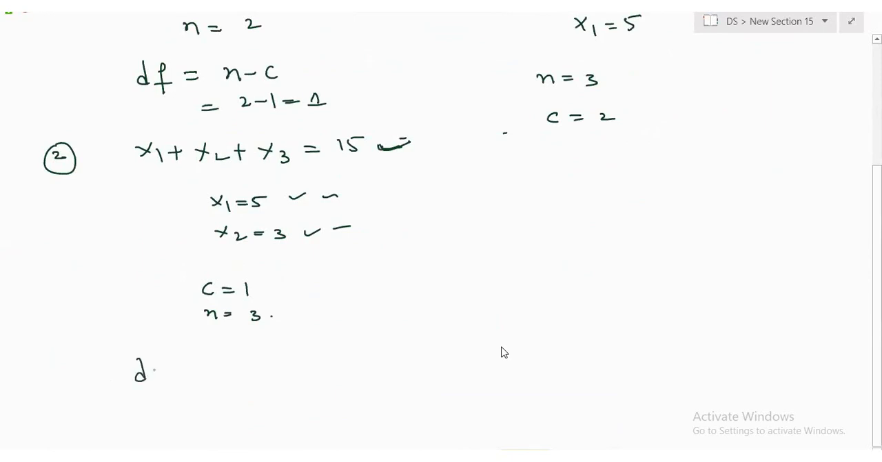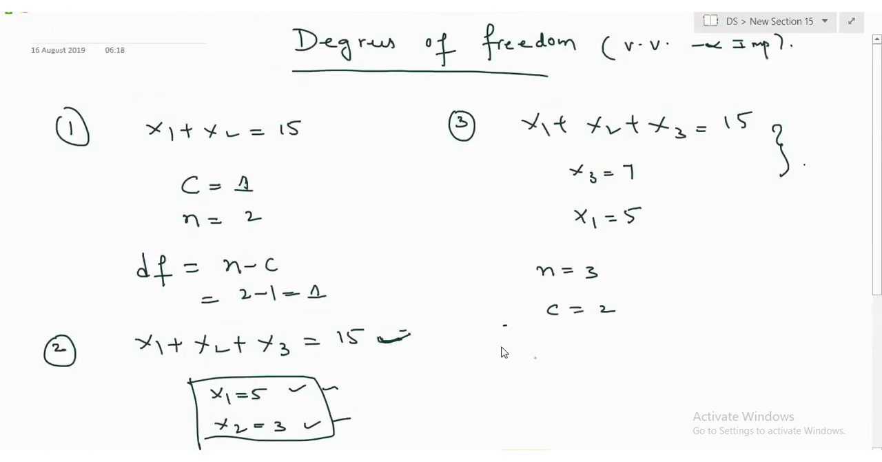What about this? 3 minus 1, 2. Right? How many values have you chosen on your own? You need 2 values, right? So that's the reason for n minus c. This is the formula I'm giving you. It's not there in the textbooks. This is experience I'm teaching. Here, what about this? Only one you can choose, right? That's what happened, because I have given x3. Either I can choose the value for x1 or x2.